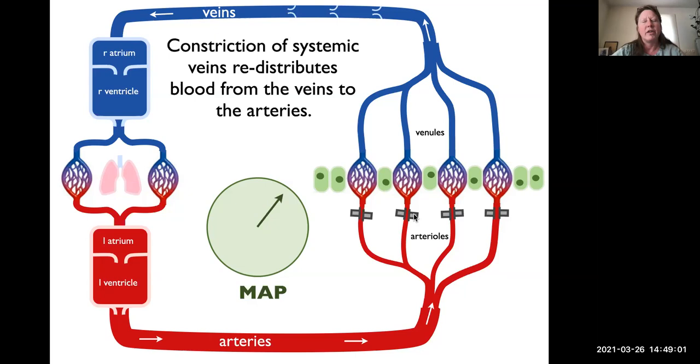Arterioles that are serving organs that are critical, like the heart itself, actually stay open in order to ensure that this restored pressure is allowing blood through to serve that organ. Okay, so nothing's completely closed. We don't want to stop flow. We just want to squeeze it a little bit so that we influence how much blood is in the arteries at that moment, so we have enough pressure to get the blood where it needs to go.